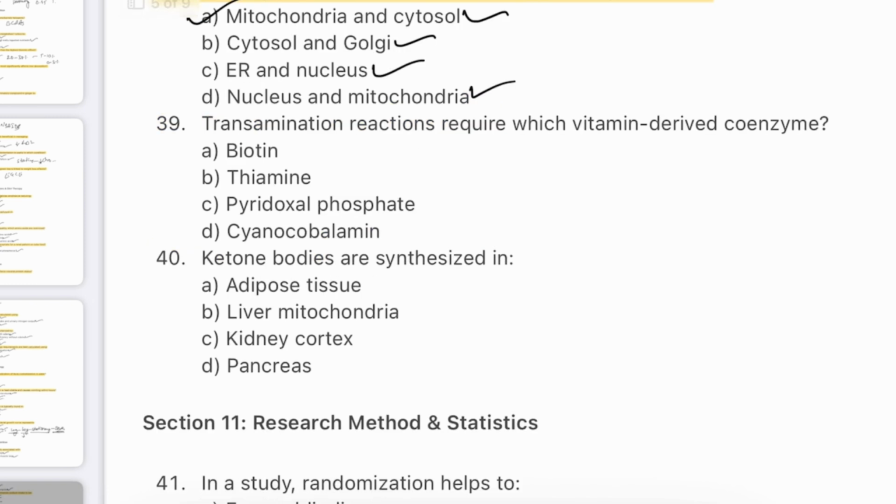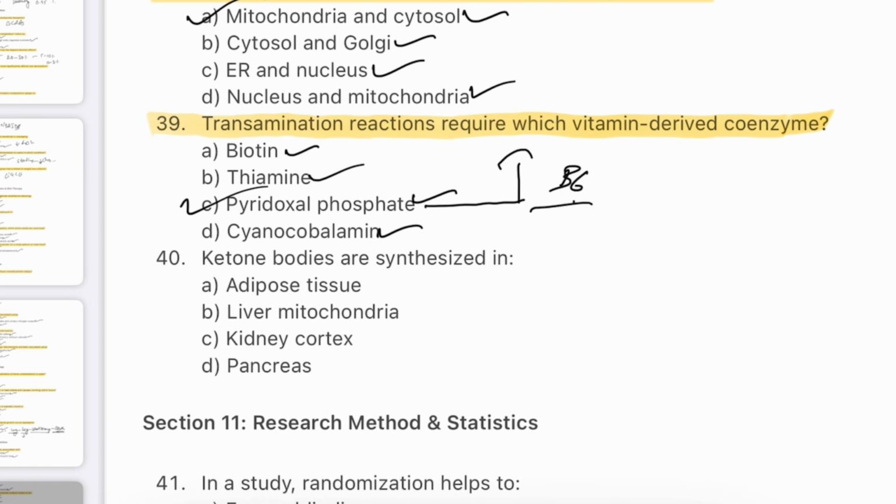Question number 39. The transamination reaction requires which vitamin-derived coenzyme? Biotin, thiamine, pyridoxal phosphate, cobalamin. The answer will be C. Pyridoxal phosphate. This question was already repeated in the initial video, where they asked about B6.